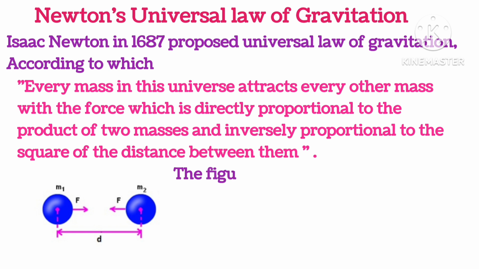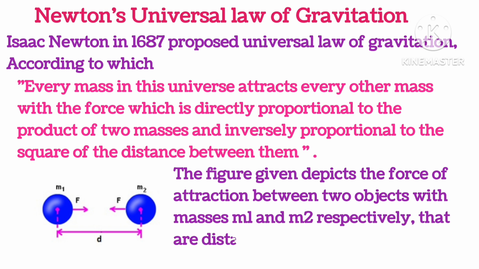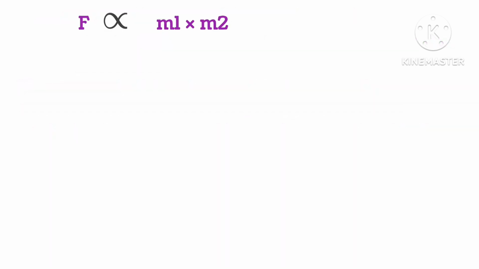As you can see here, the figure depicts the force of attraction between two objects with masses m1 and m2 respectively, and the distance between them is d. So, force is directly proportional to the product of the masses m1 and m2 and inversely proportional to the square of the distance between them.